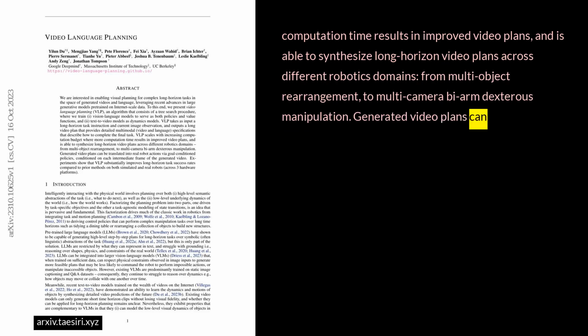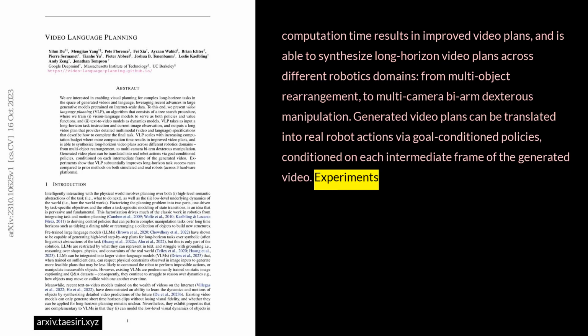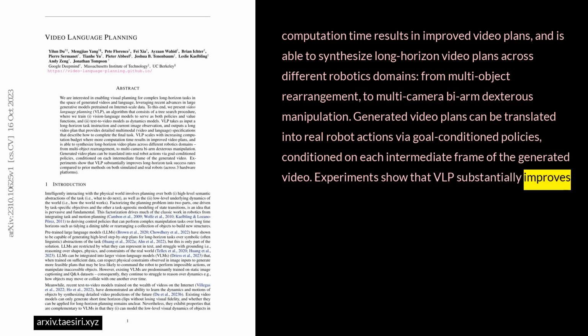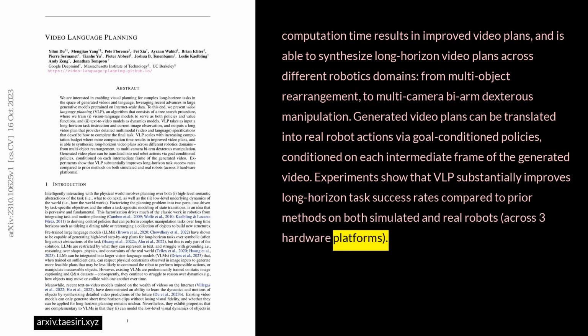Generated video plans can be translated into real robot actions via goal-conditioned policies, conditioned on each intermediate frame of the generated video. Experiments show that VLP substantially improves long-horizon task success rates compared to prior methods on both simulated and real robots across 3 hardware platforms.